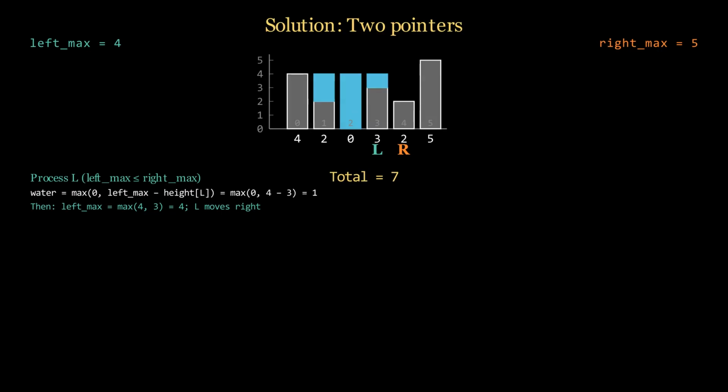Left max is less than or equal to right max, so we process the left side. At index 3 height is 3. Water is left max minus height, 4 minus 3 equals 1. We add it, total is now 7. We have finished this index, so we move L one step right.